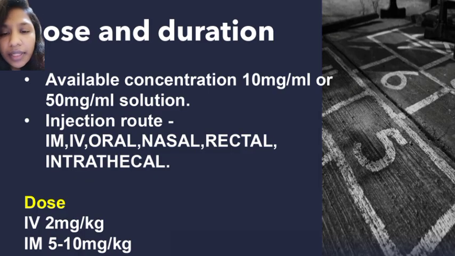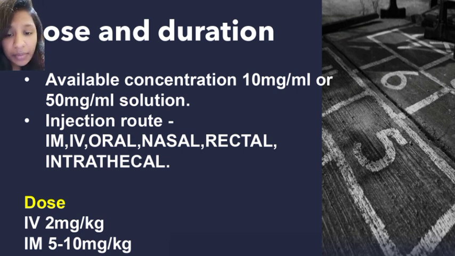Then the dose and duration. The dose is 2 mg per kg IV, but 5 to 10 mg per kg IM. See, there is a unique property here also. We can give this drug by IM, IV, rectal, nasal, oral, and intrathecal routes. So many routes are available to administer ketamine, but we cannot give propofol, thiopentone and etomidate IM, because they will irritate. Only IV is preferable for those. So ketamine is very special and unique for this also.